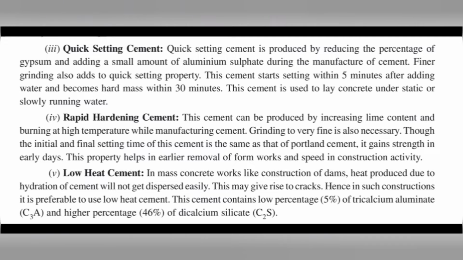Number 5. Low heat cement. In mass concrete works like construction of dams, heat produced due to hydration of cement will not get dispersed easily. This may give rise to cracks. Hence, in such constructions, it is preferable to use low heat cement. This cement contains a low percentage, 5%, of tricalcium aluminate, C3A, and a higher percentage, 46%, of dicalcium silicate, C2S.